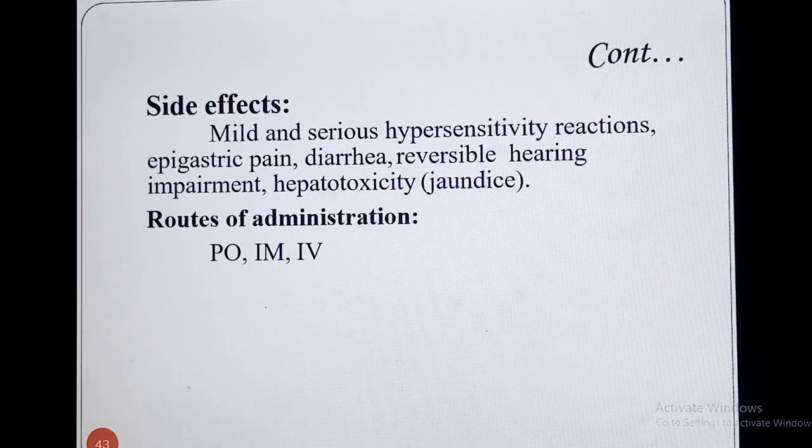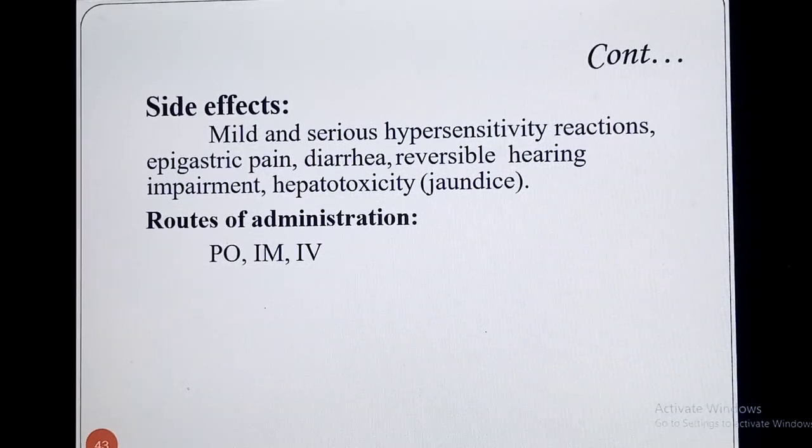There are different routes of administration, so we can say that this drug macrolide can be given orally, intramuscularly, or it is available in parenteral dosage form, so it can also be administered to the patient by injection in the form of